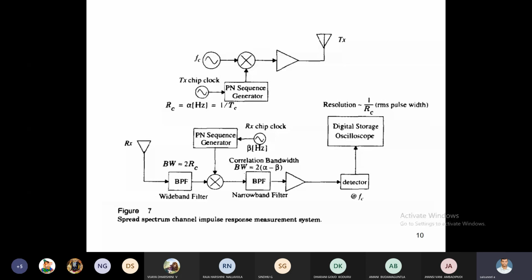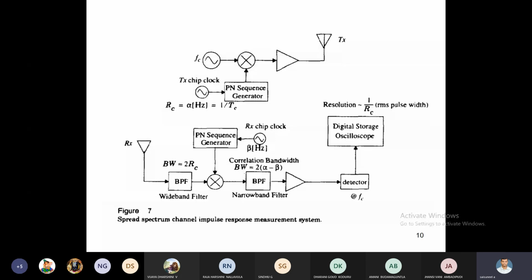Once the signal is transmitted through the RF link, the signal is received by the receiver. First, it goes to a band pass filter whose bandwidth is 2RC. Already you know that the bandwidth was 2 by TBV in the previous section. Similarly, here also we get 2 by TC only. But based upon the relation between RC and TC, the bandwidth is equal to 2RC.